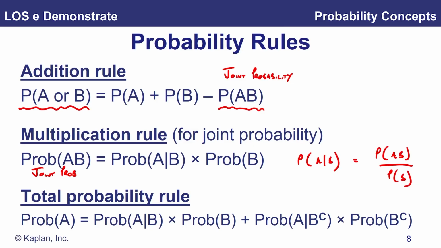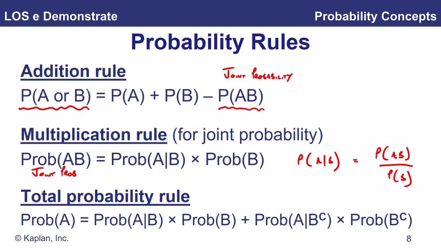In other words, simply rearranging the formula. So if we've got two out of the three, in other words a joint probability and an unconditional probability, we can work out the conditional probability. Also, if I had a conditional probability and a joint probability, then I could work out the unconditional probability.